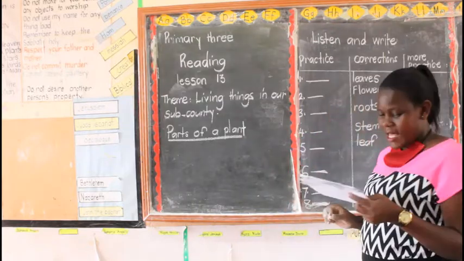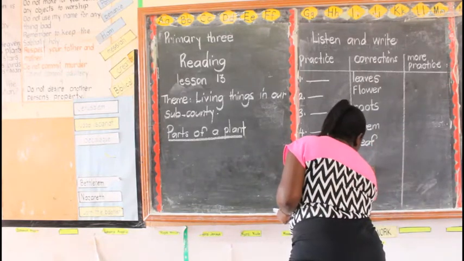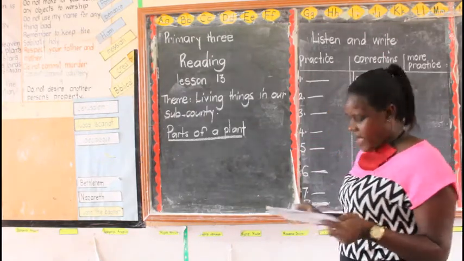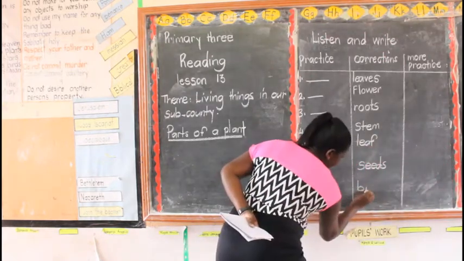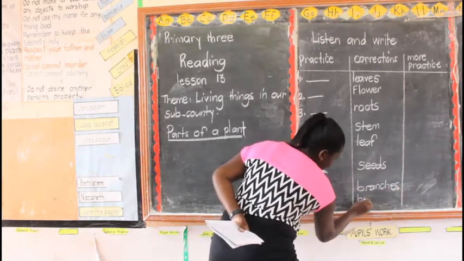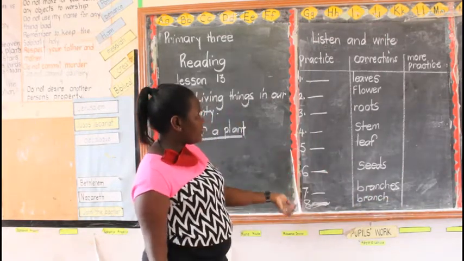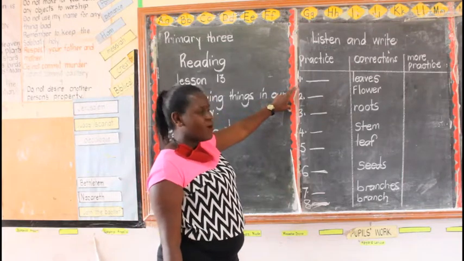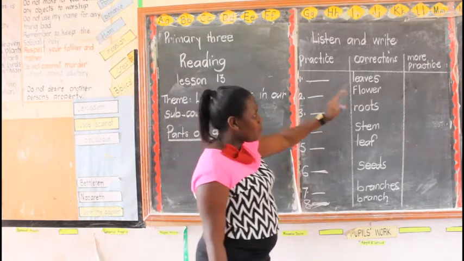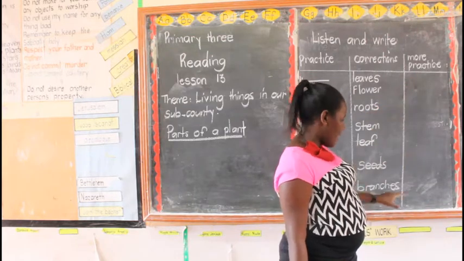Number 6, seeds. Number 7 was branches. Then number last was branch. Are we there? My dear children of primary 3, don't cross. If there is any word you failed, don't cross, just do corrections. Are we together? Then more practice, you copy the words which are correct from number 1 to number 8.